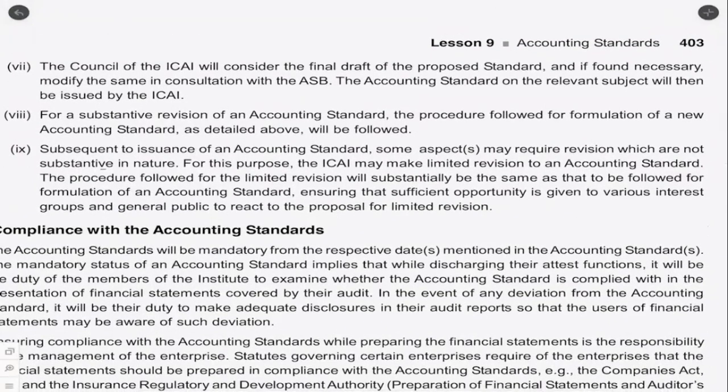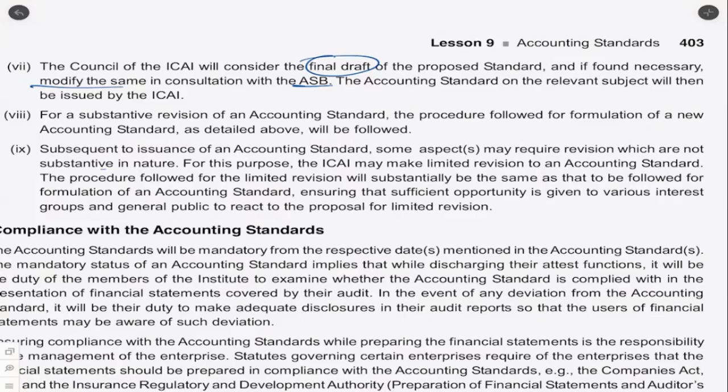It will consider the final draft. So the final draft will go to them, not the other drafts. And then if found necessary, modify the same in consultation with the ASB, because the ASB is the one who actually formulated the draft. So if they think there is any change which is necessary, they will have to first consult the ASB, and if the ASB is agreeable to such change, then it will give assent to that, and the same will be then finalized.